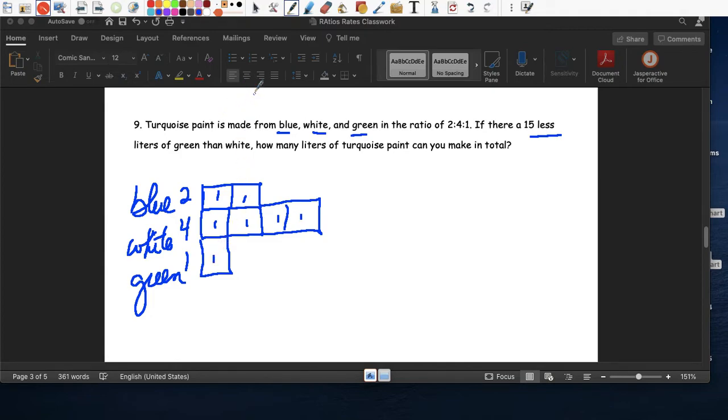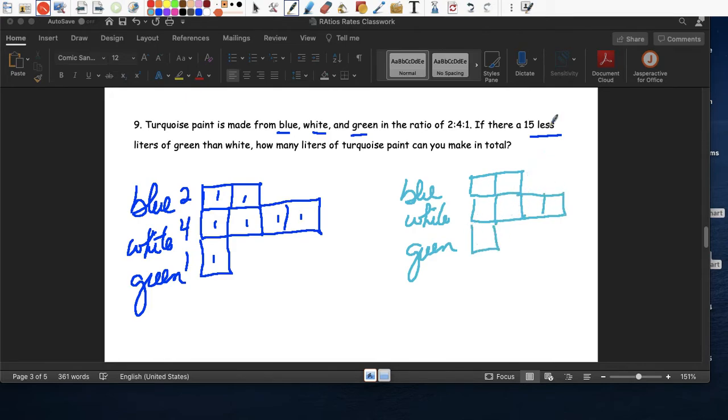Right. So let's do it again. Let me change colors here. Okay, blue, white, green. Right. So we're gonna do 2, 4, and 1. But it says that there are 15 less green than white. Okay, hay 15 menos verde que blanco, right? So que quiere decir que blanco hay 15 más. If you think of it the other way, there's more white than green, right?